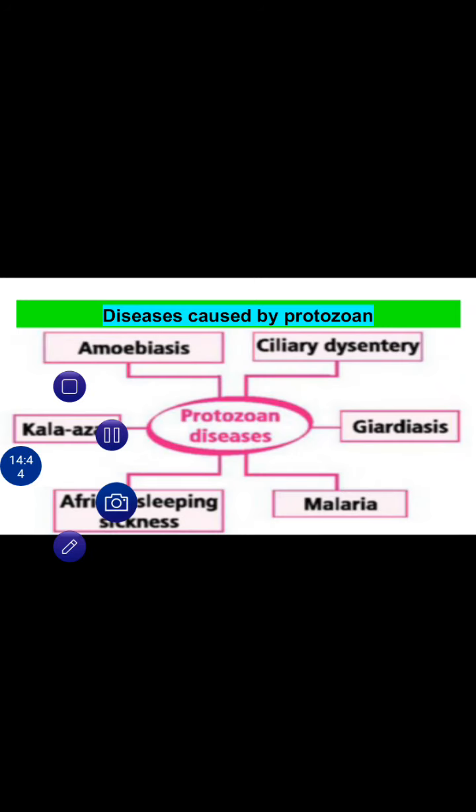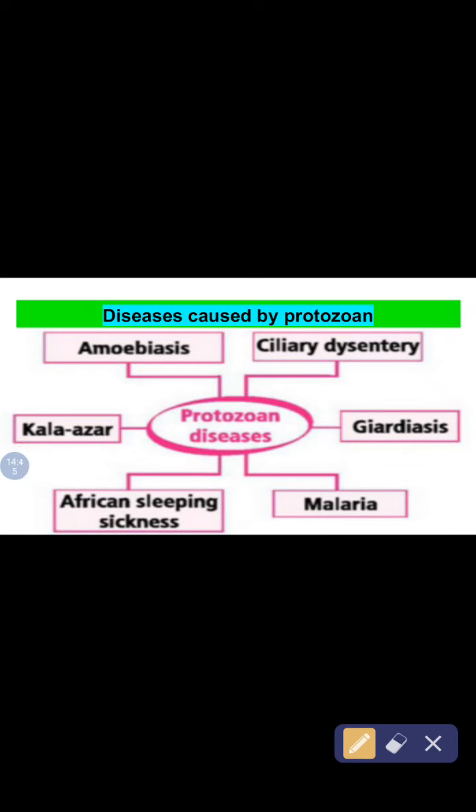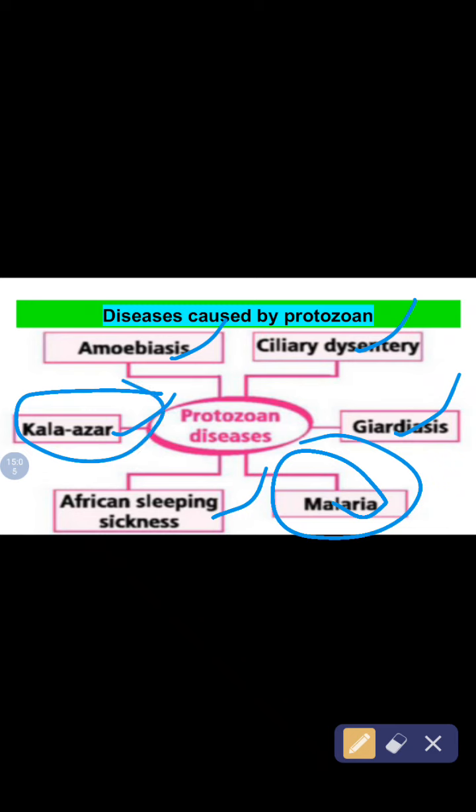Now, diseases caused by protozoa. They cause many diseases: amoebiasis, which is also known as amoebic dysentery, ciliary dysentery, giardiasis, and malaria, which is very common and is spread by the mosquito. Also African sleeping sickness and Kala Azar, which is a very big threat to the human world. Kala Azar. Okay.